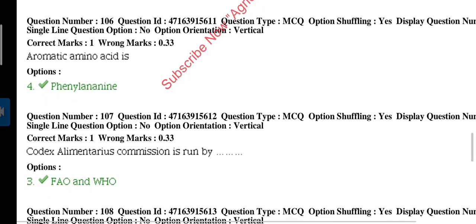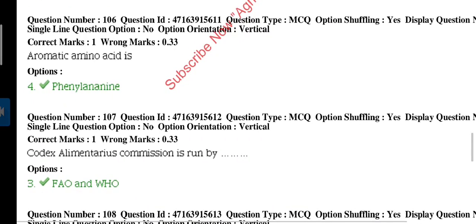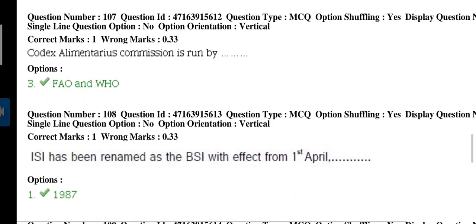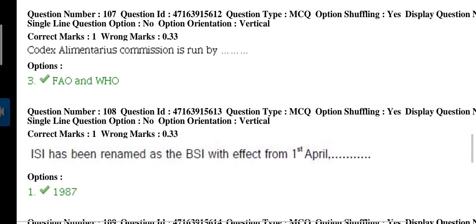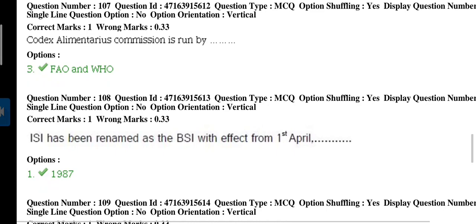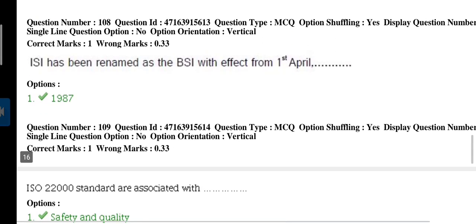Question 106. Aromatic amino acid is phenylalanine. Question 107. The Codex Alimentarius Commission is run by FAO, the Food and Agriculture Organization, and WHO, the World Health Organization.